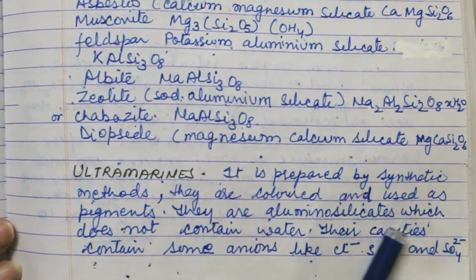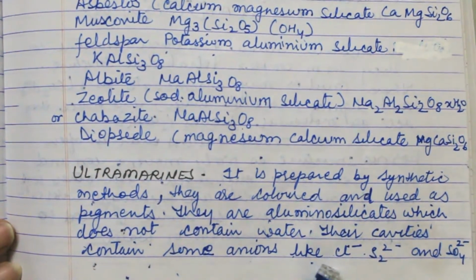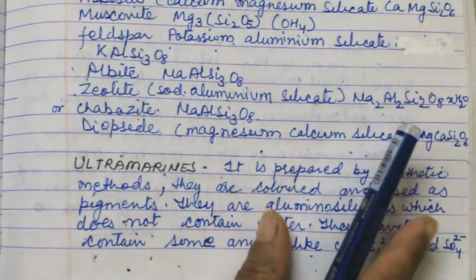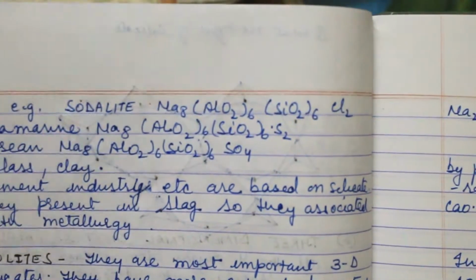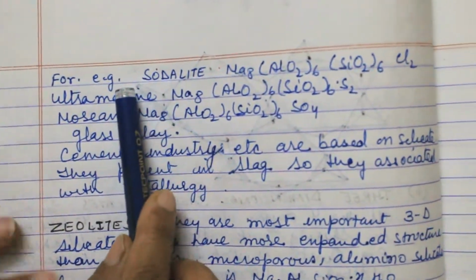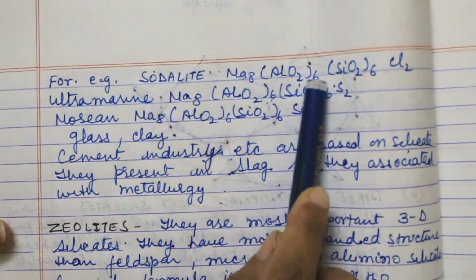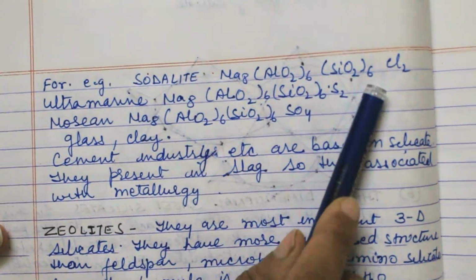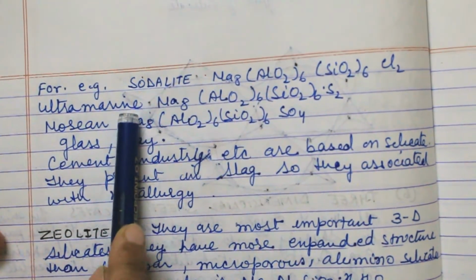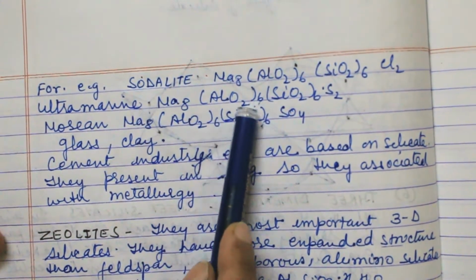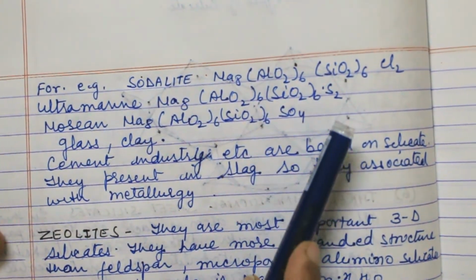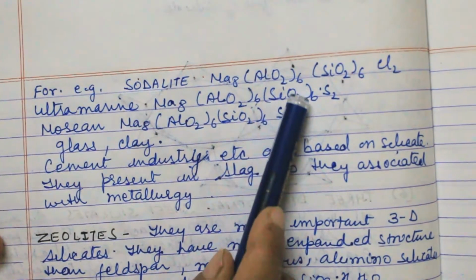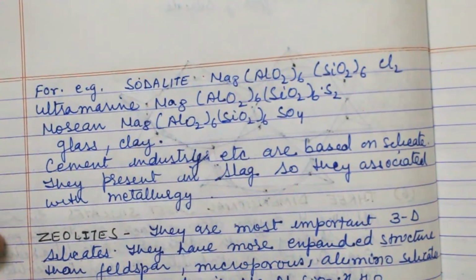Their cavities, that means holes, contain some anions like Cl, S2 2 ions, sulfate 2 ions. They reside inside the cavities. So for example, this is the formula of sodalite: Na8(AlO2)6(SiO2)6Cl2. Ultramarine is Na8(AlO2)6(SiO2)6S2. Here there is Cl2, there is S2 and there is sulfate. The previous formula is the same in all the three.